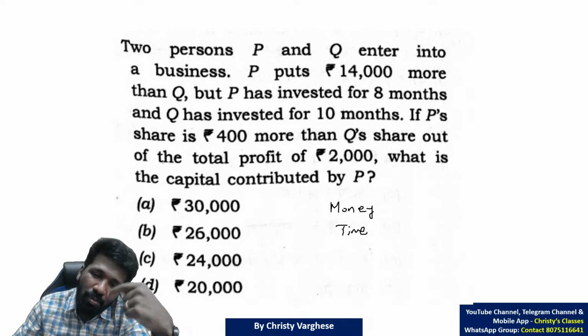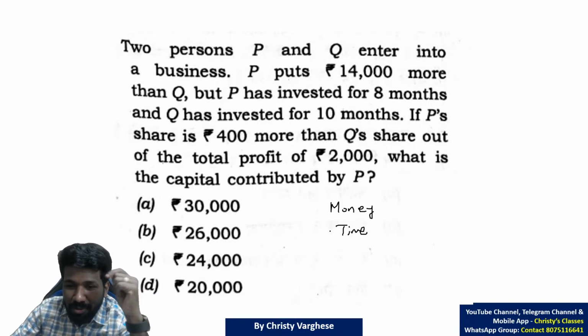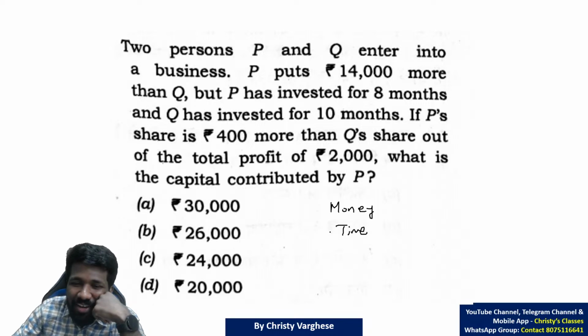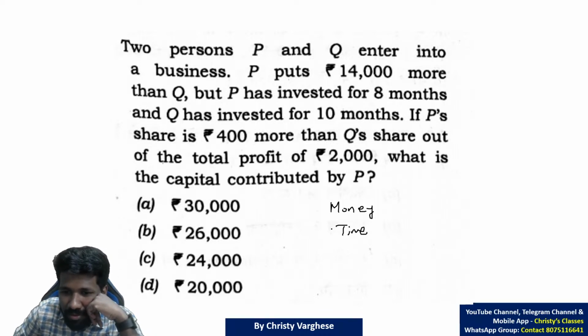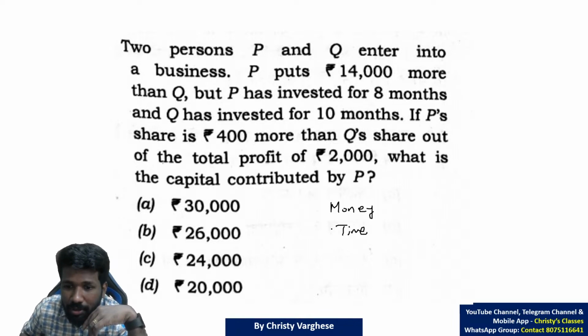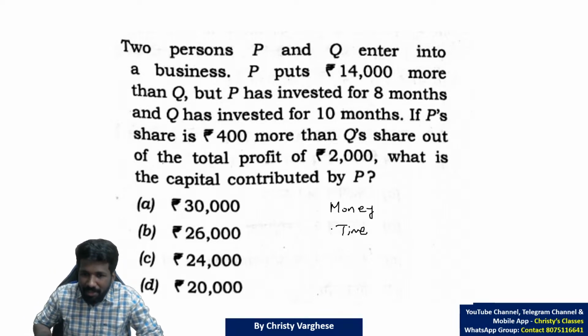If you invest for more time, you should also get more money back, because time cannot be returned, only money can be returned. That is why if you are investing money for 1 year in a compound interest scheme and for 5 years, the interest you generate is not the same, even if the investment is the same. So that is the basic logic here.